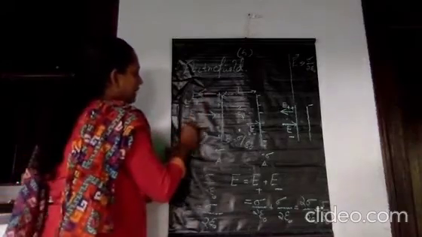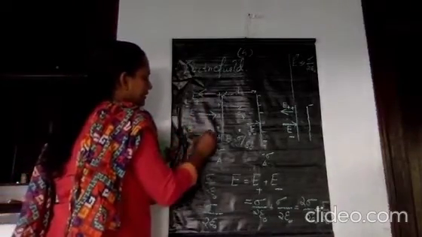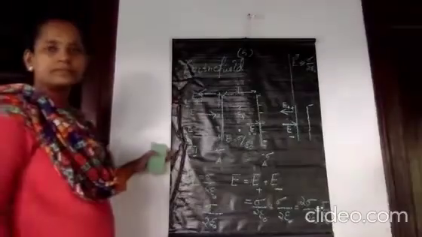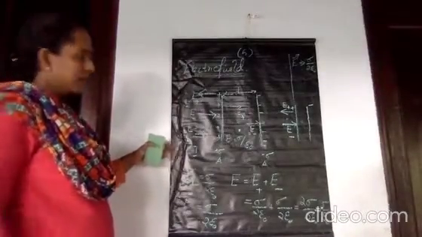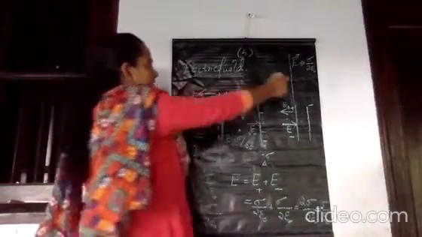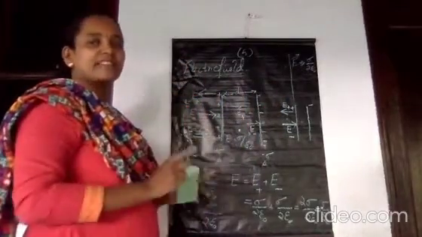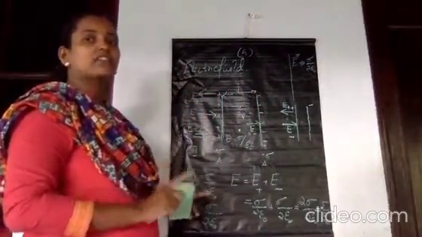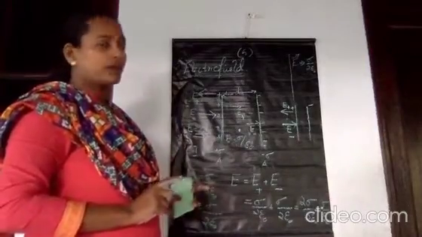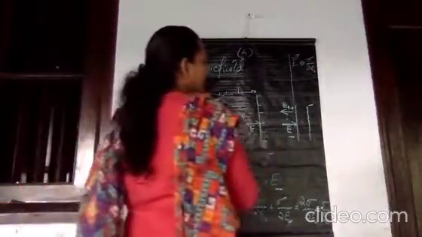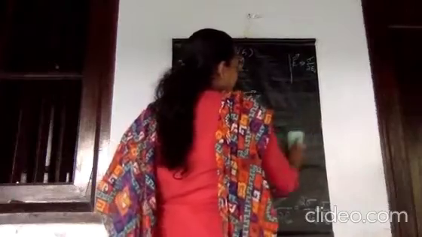Therefore, what will happen to the net electric field? The net electric field will be 0. Is it clear? Both are sigma by 2 epsilon 0, but the directions are opposite. Therefore, they get cancelled in that region, because electric field is a vector. Okay. In the same way, what will be the condition if you are considering the third region?